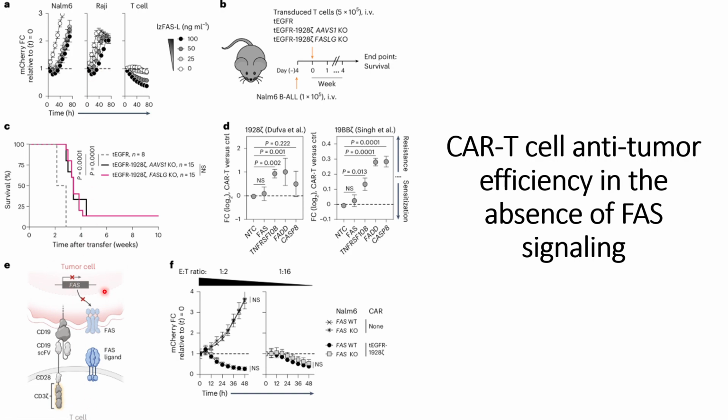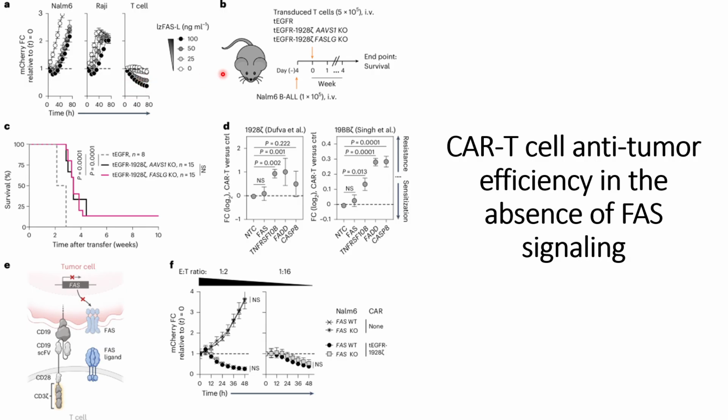So before going into the final results, what they have presently shown is that in the absence of CAR T cells, if FAS ligand is introduced in vitro, these are the in vitro studies. If FAS ligand is introduced into the cell culture medium, they saw that it does not affect the null M6 or Raji cancer cells too much. However, it will affect the T cells: with an increase in the concentration of FAS ligand, they see a decrease in the survival populations of the T cells.